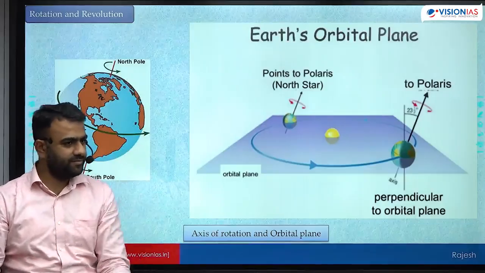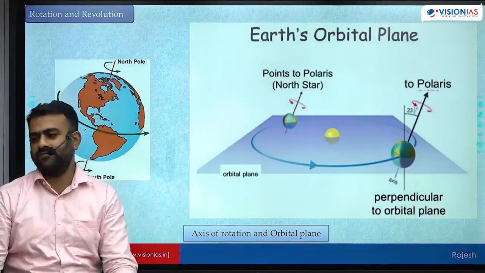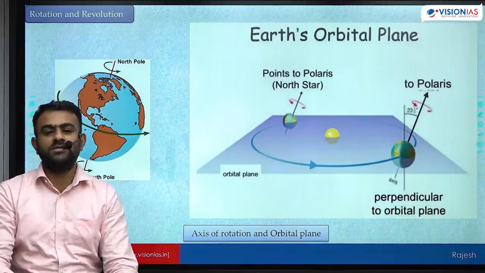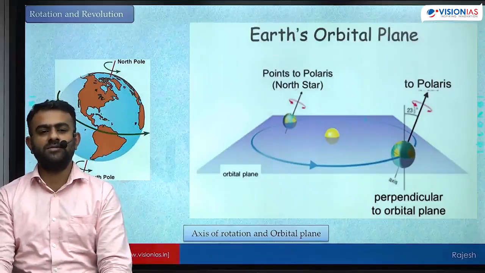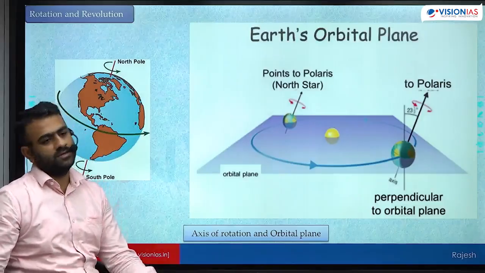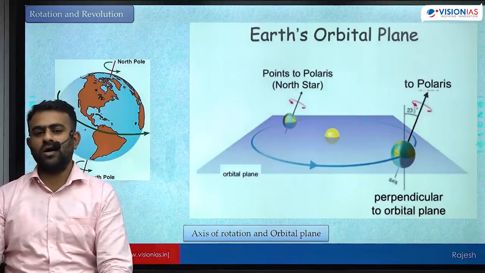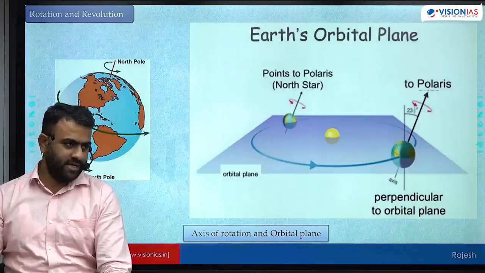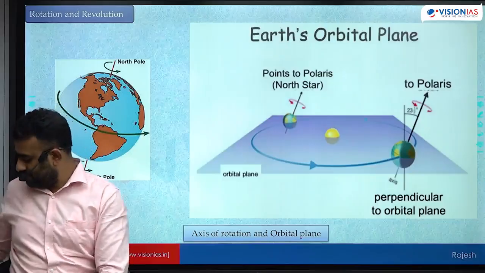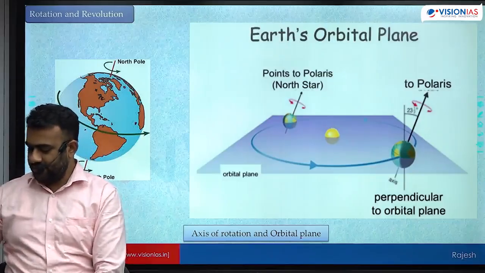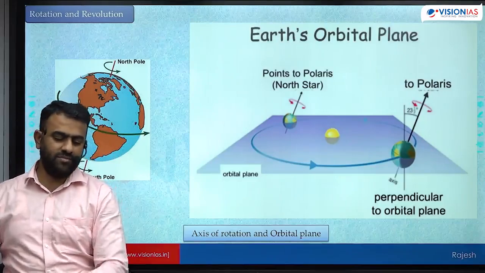That is different. We call it the solar day. A solar day is equal to 24 hours.